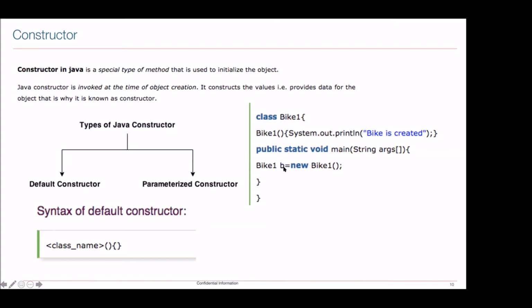Now the moment I create bike objects b1, b2, b3, b4, if 4 objects are created, this statement will execute 4 times, because the compiler is going to search whether we have a no-argument constructor somewhere in our class. If not, it will create one. If it is there, then it will find this method and print it.